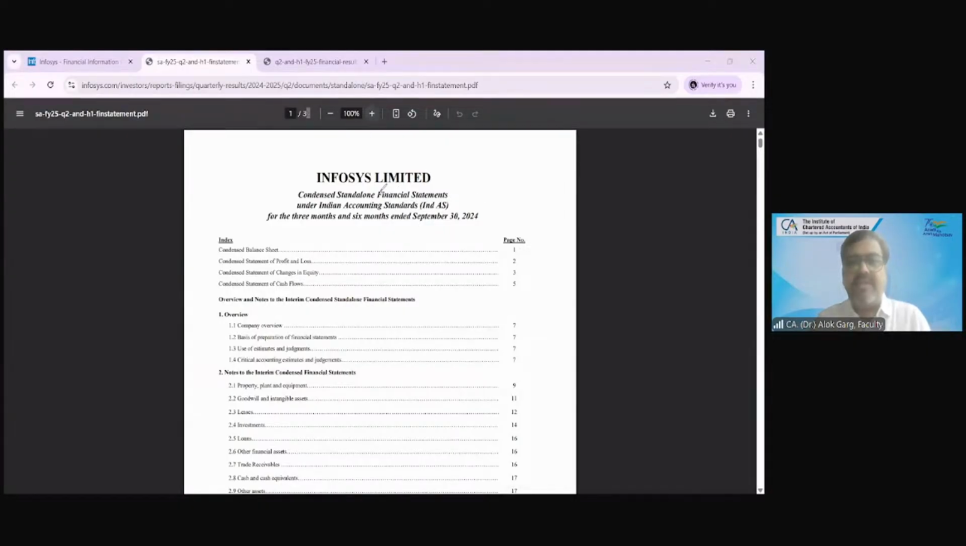Infosys Limited condensed standalone financial statement for the 3 months and 6 months ended 30th September 2024. Can you see? Here they have given the balance sheet, P&L, statement of changes in equity, cash flows, and notes to accounts. Here they have given all the 5 components of the financial statement, right? So this is known as a financial statement. Now, have you been able to appreciate the difference between financial results and the financial statement with this real life example of Infosys Limited?